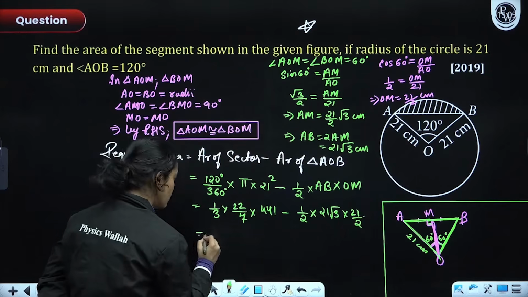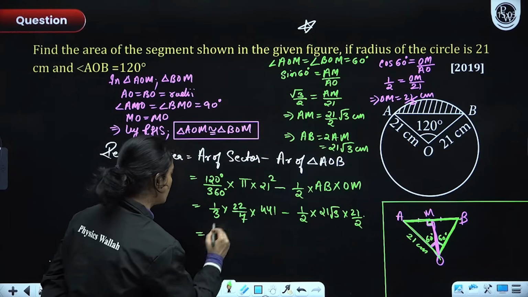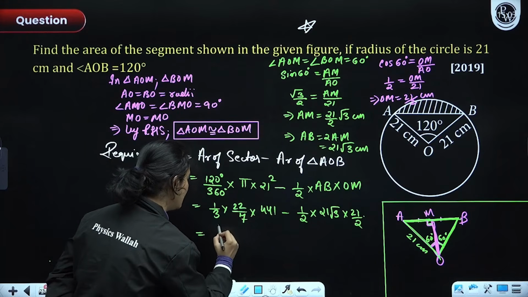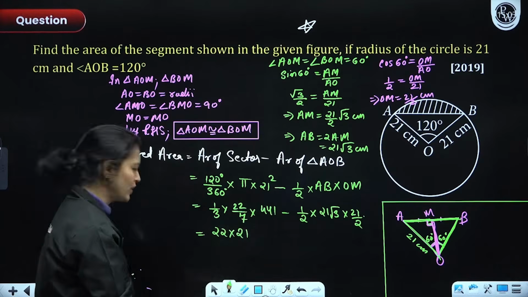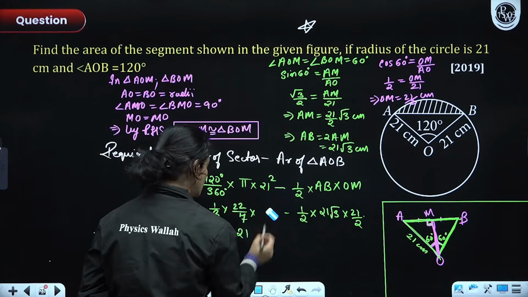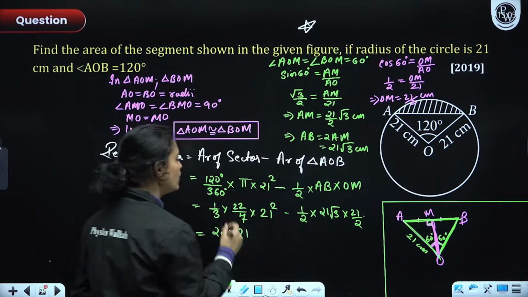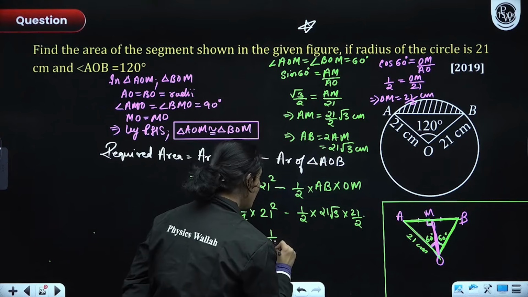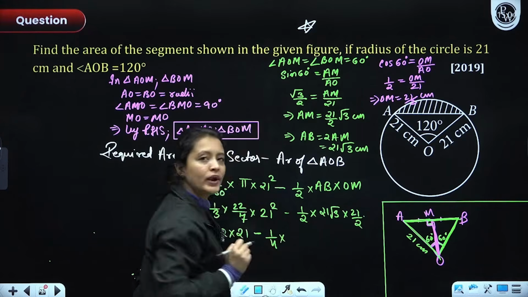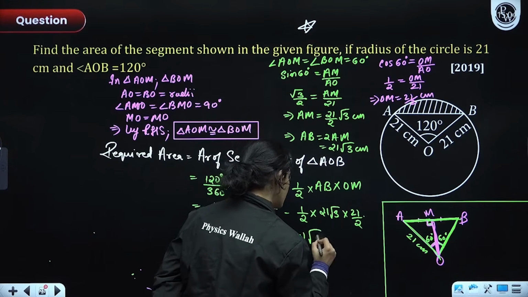I should have cancelled 7 into 3 with 21. Let's not make our calculation really hard. So we have 22 into 21 minus 1 by 4 into 21 into 21. 21 into 21 is 441 root 3.